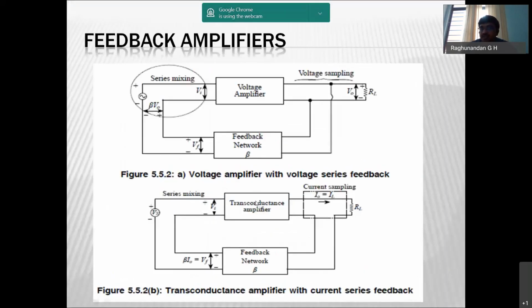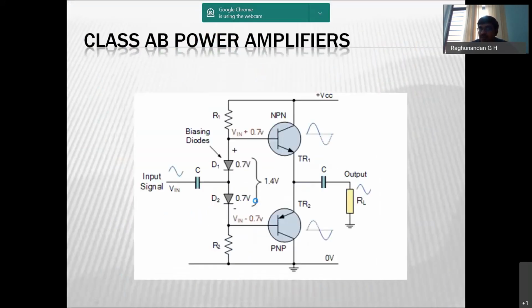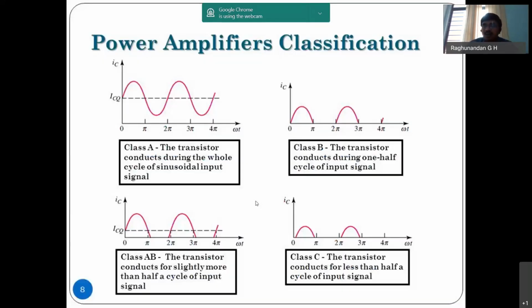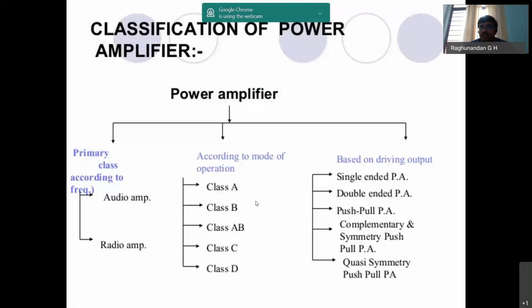So next, this was about the feedback amplifier. After this, the next part is power amplifiers. In power amplifiers, there are different ways we can classify. The primary classification is based on whether it's an audio amplifier or a radio amplifier.